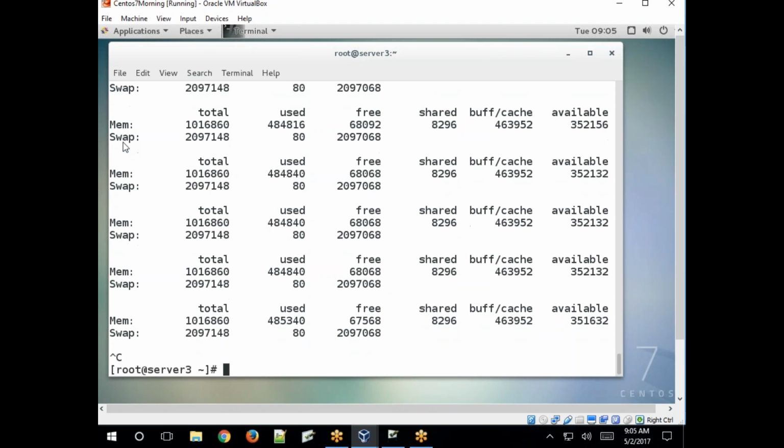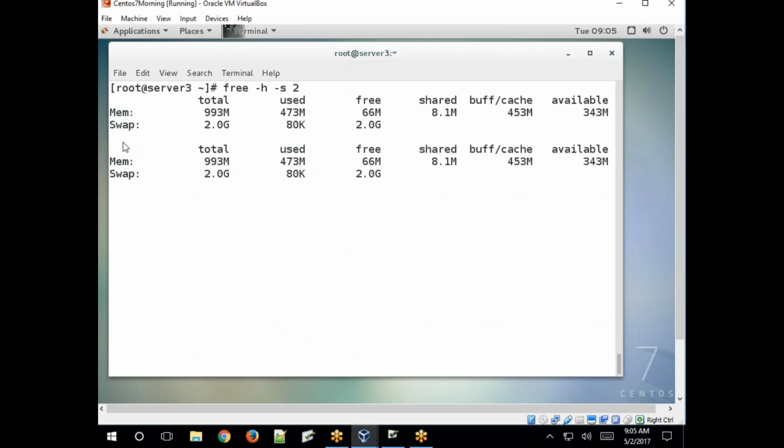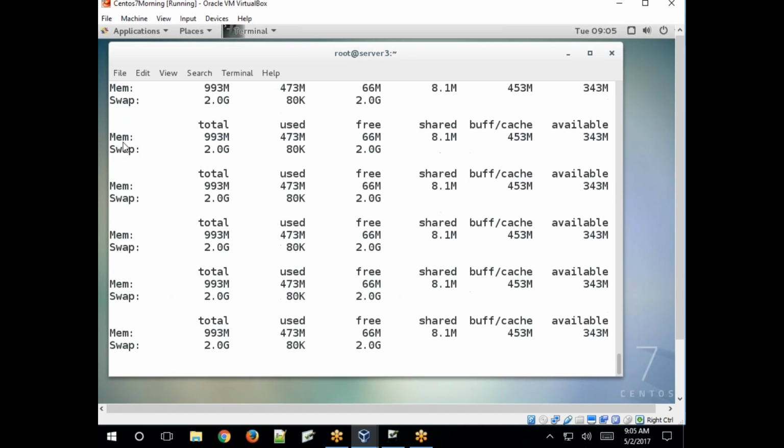See, Control C to close that, to kill that process. Terminate. Okay. See, you can also use -H to print in human readable format. Clear? As per your requirement, set the number of seconds with -S. Then you will get the same result. Okay. So the memory statistics every 5 seconds, every 2 seconds, every 10 seconds. Clear?